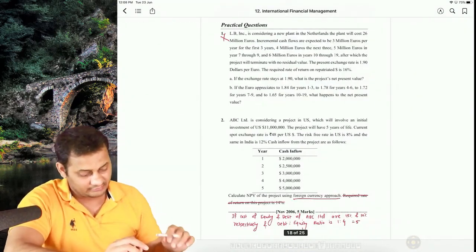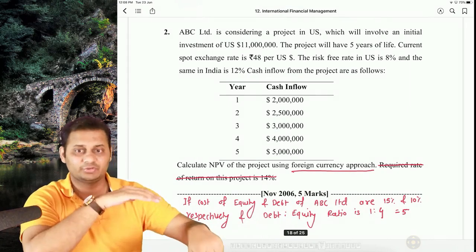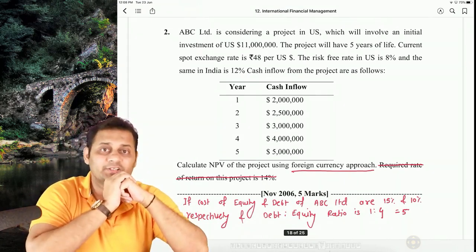Now we will discuss some practical questions. That is the most important part. I have taken almost 50 minutes to discuss the theory.